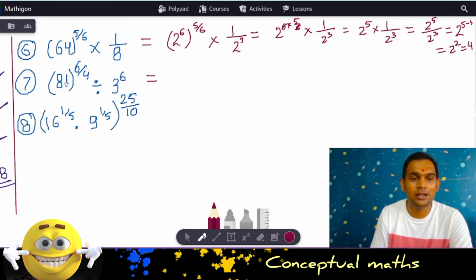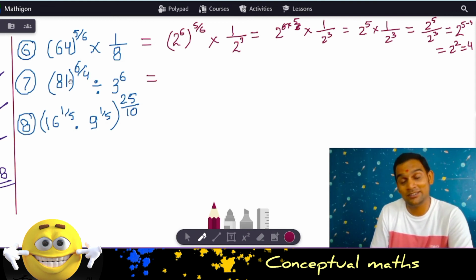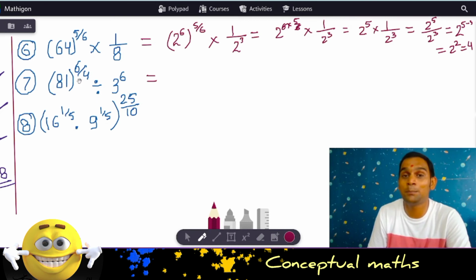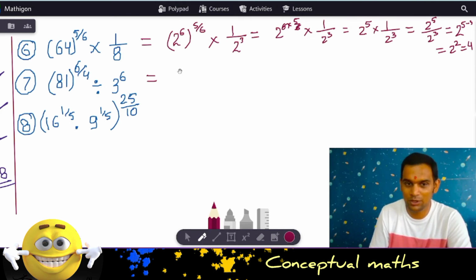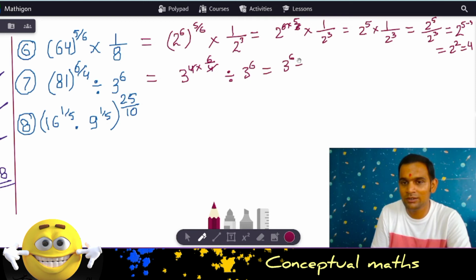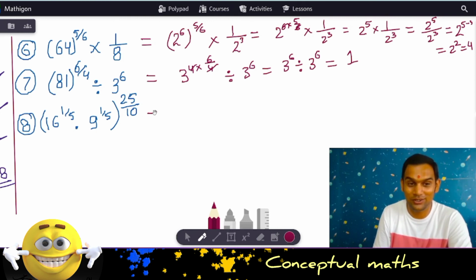Okay, so now similarly 81. Can I write 81 in some way such that the power is 4? Obviously I can. 3 to the power 4 is 81. So 3 to the 4 times 6 by 4. So 4 and 4 get cancelled. And obviously we have 3 divided by 3 to the power 6. So what am I left with? 3 to the power 6 divided by 3 to the power 6. And obviously, as we know, when we are dividing the same numbers, we get the answer as 1.